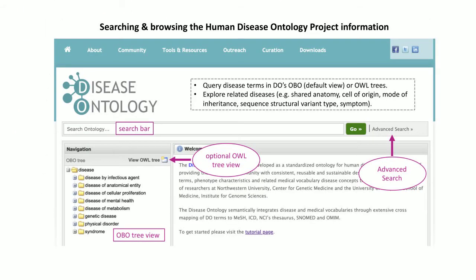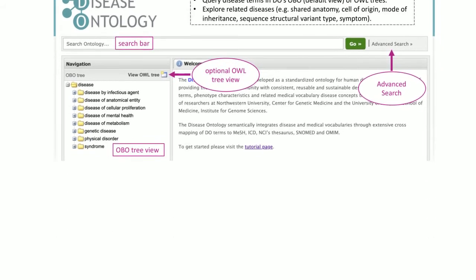One can search for a disease term using the search bar or navigate the disease ontology trees. The disease ontology is graphically represented as both an OBO tree in the default view or as an OWL tree. The advanced search box enables more complex searching of the disease ontology's content, for example, definitions, cross-references, and synonyms.